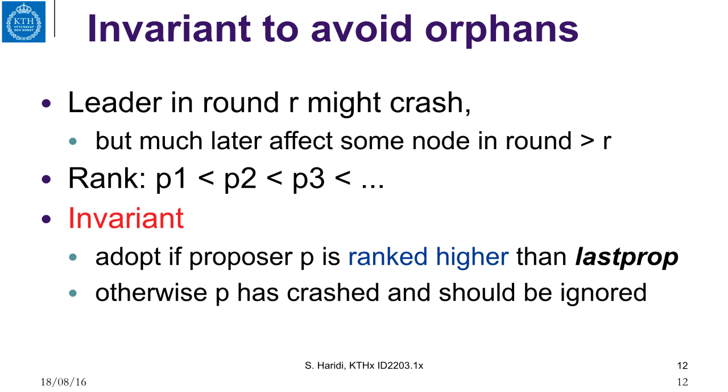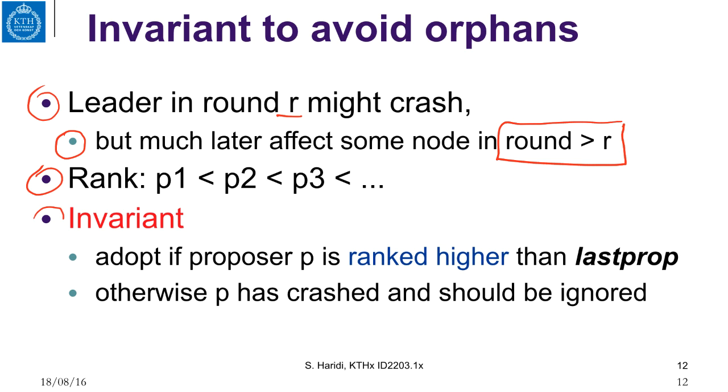I think now we have a very clear algorithm. A leader at round r might crash, but much later affect some process at a higher round number. So we always rank processes: P1 is less than P2, less than P3, and so on.